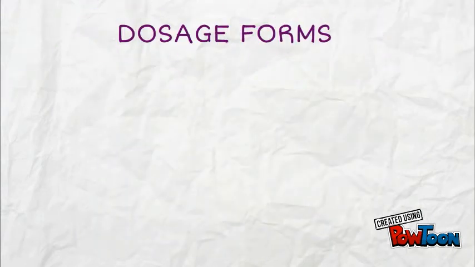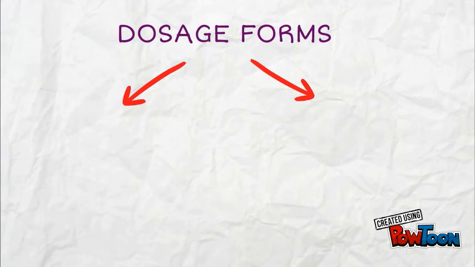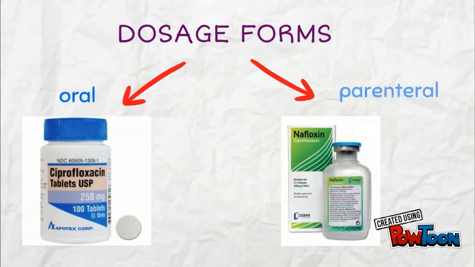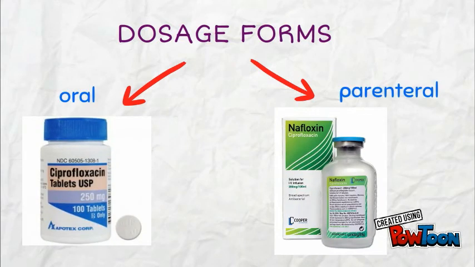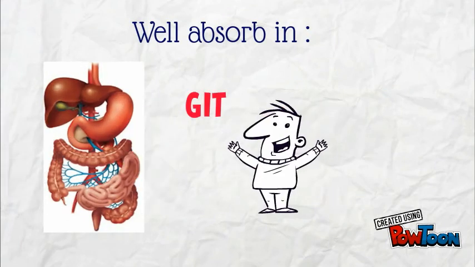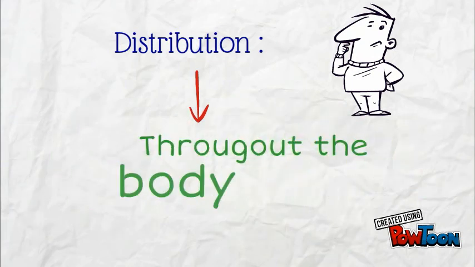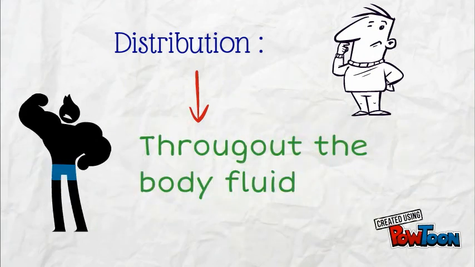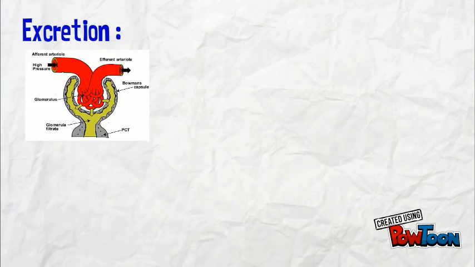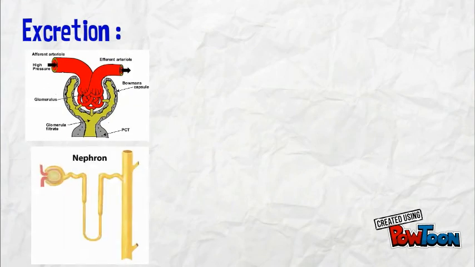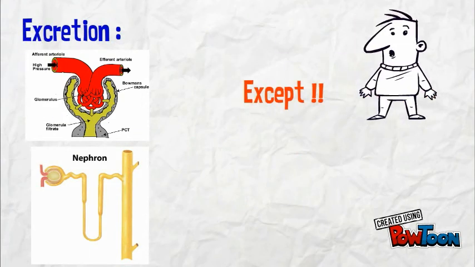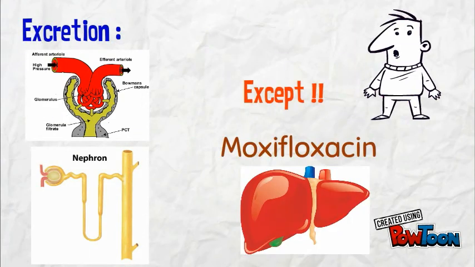There are mainly two dosage forms of fluoroquinolones, which are oral administrations and parenteral administration. Fluoroquinolones are well absorbed in gastrointestinal tract. Fluoroquinolones are also extensively distributed in bodily fluids. Fluoroquinolones are mainly excreted by glomerular filtrations and active tubular secretions in the kidney, except moxifloxacin which is excreted through liver.